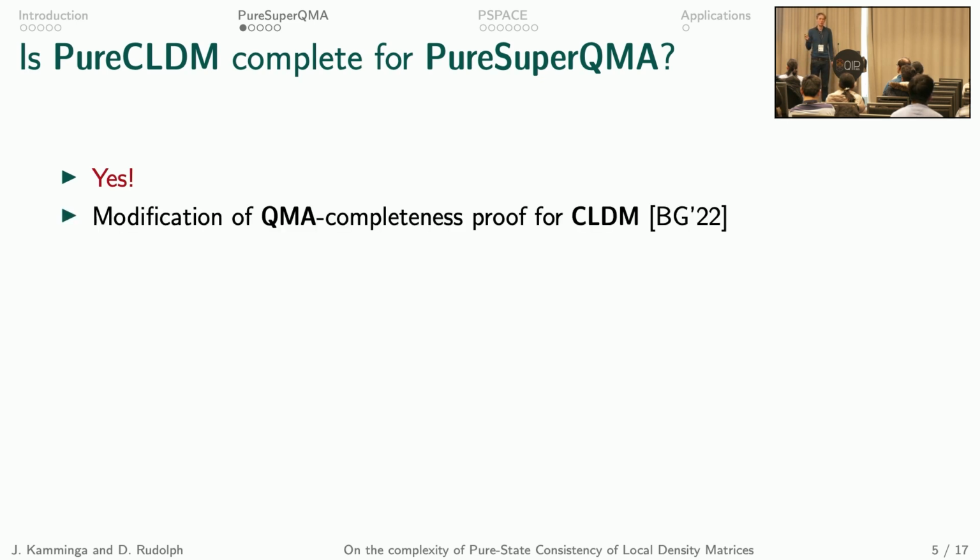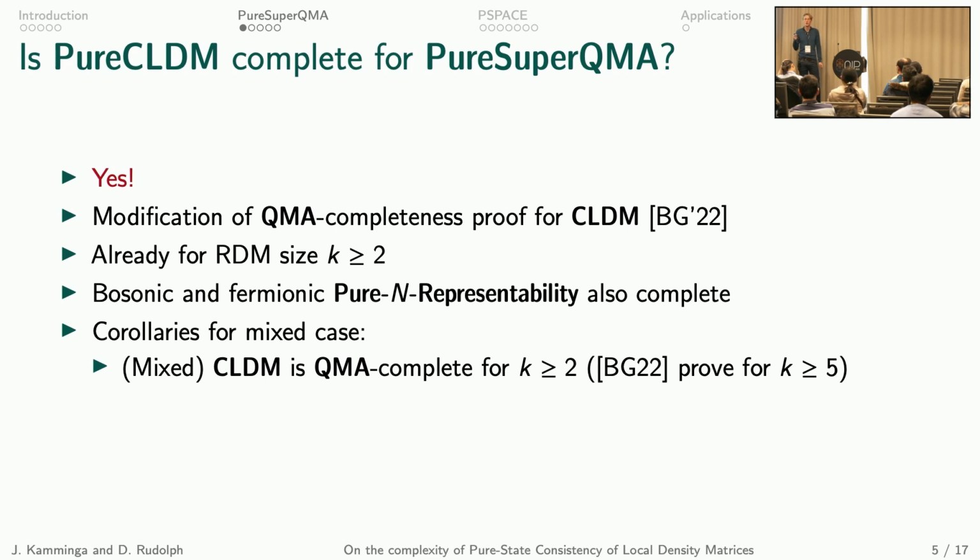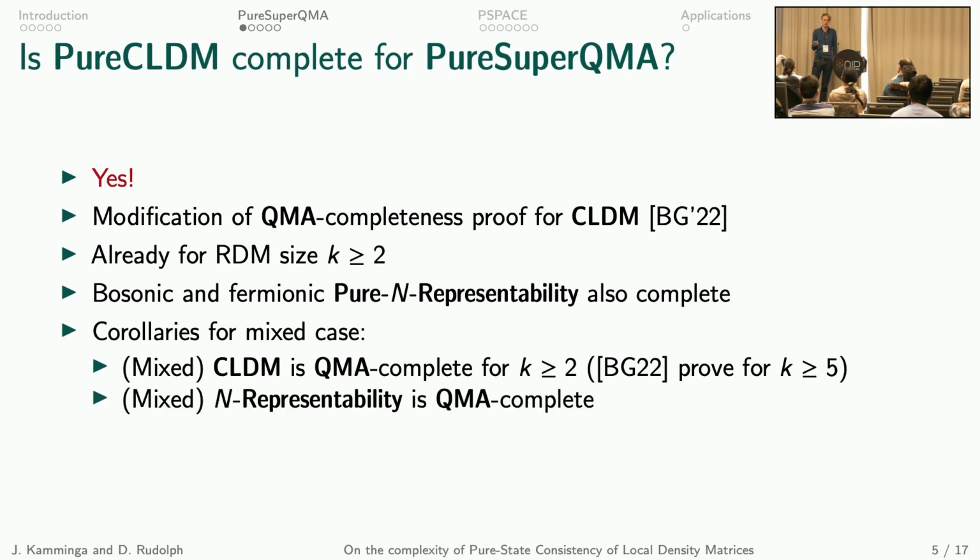And our proof for that is a modification of the CLDM completeness proof for QMA by Broadbent and Grillo. We make some more modifications to make it already work for RDM size k equals 2. And we also make some modifications to make it work for the pure representability problems. As a corollary to these latter modifications, we also get for the mixed version, so the normal CLDM problem, that it is already QMA complete for k equals 2 as opposed to k equals 5, which was proved by Broadbent and Grillo, and that the N-representability problem is also QMA complete under Karp reductions.